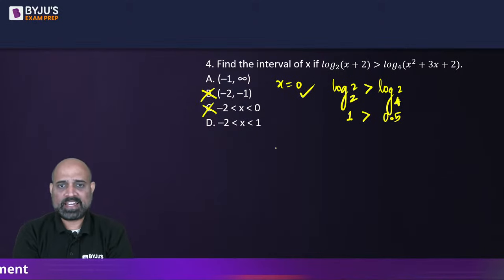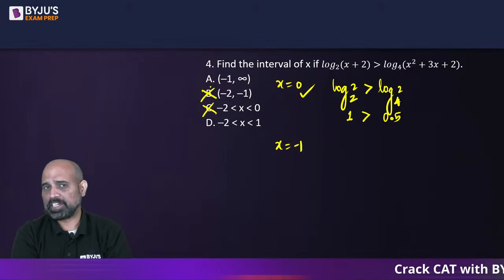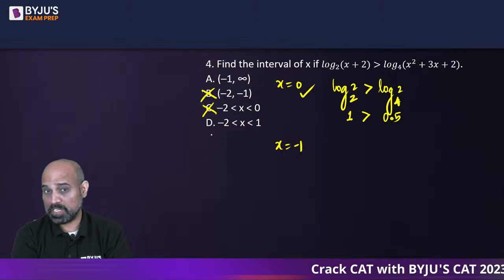Okay, so if we take x is equal to -1, so -1 is not included in A, but -1 is included in option D.